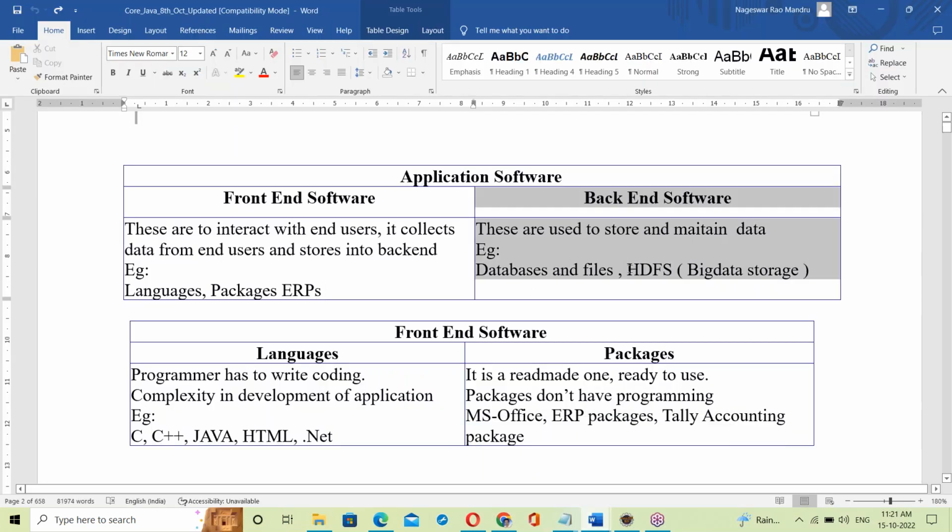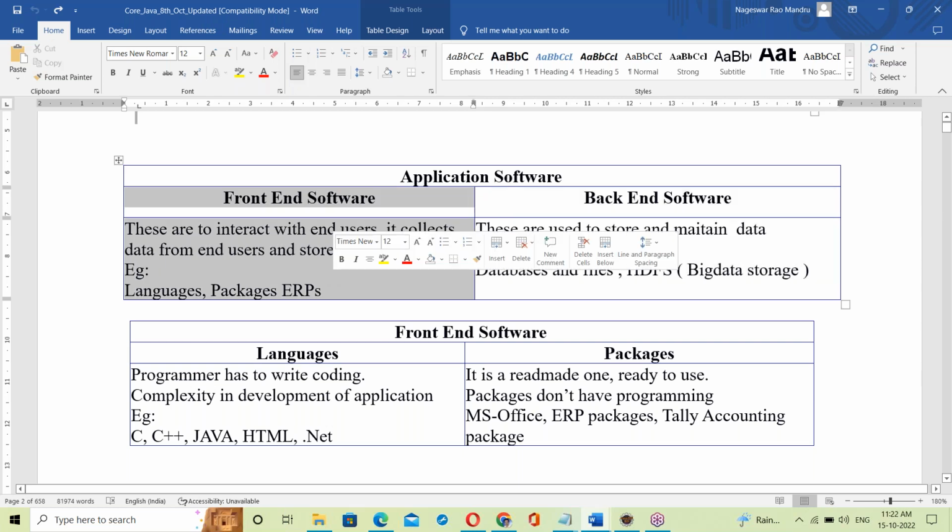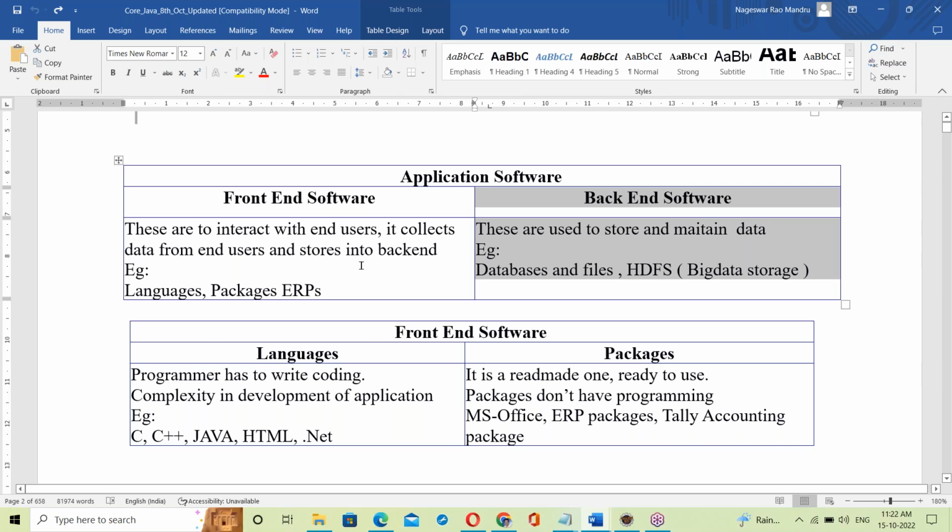Back end is to store the data. Data storage is a back end, but Java is not for storage. Java is to take the data from users and send it to the back end software. So Java comes on the front end here.